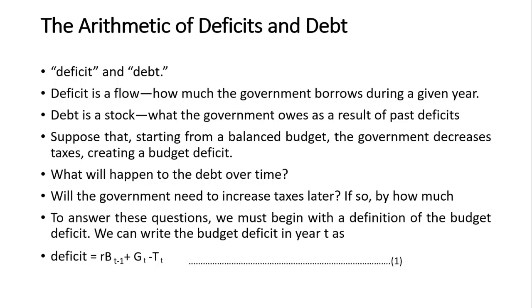Now, what will happen to the debt over time? Will the government need to increase taxes later? If so, by how much? To answer these questions, we begin with a definition of budget deficit. The budget deficit in year T can be written as: deficit in year T is equal to rB(T-1) plus G(T) minus T(T).